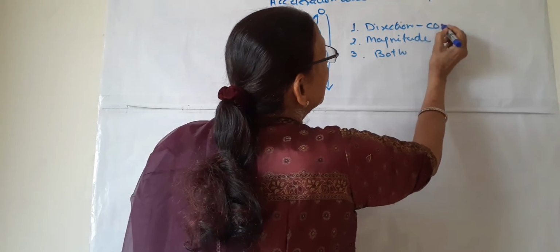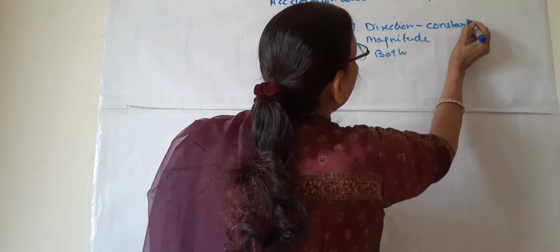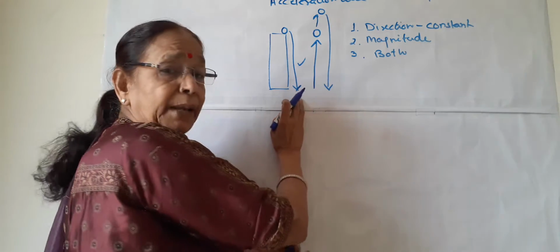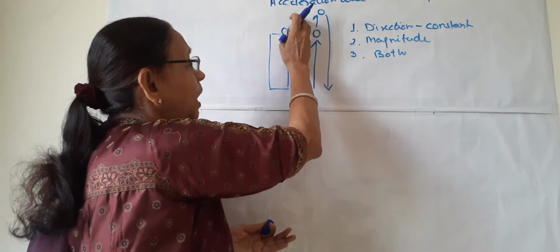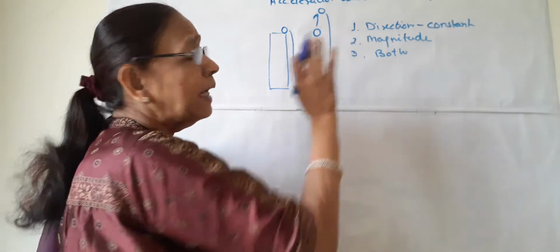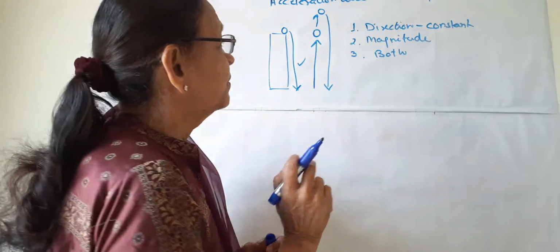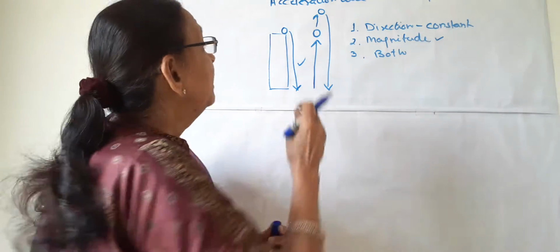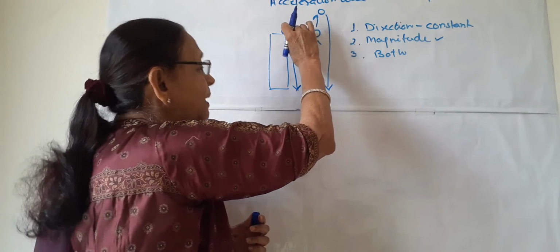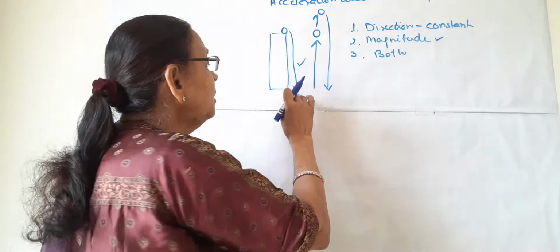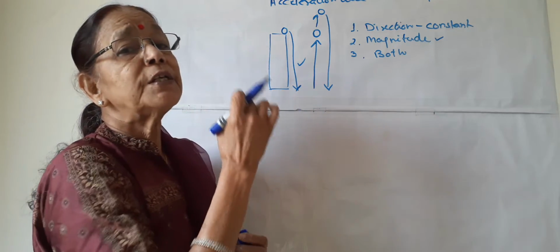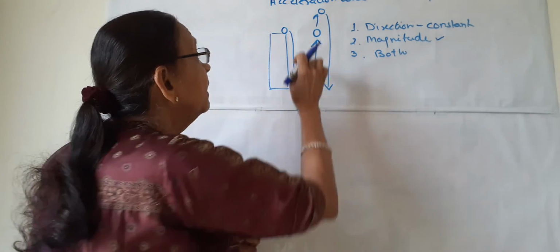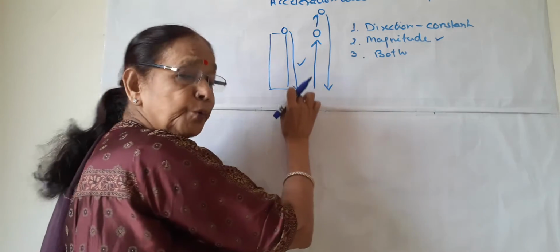Direction is not changing as the ball is coming to the earth in the same direction always, from up to the bottom. So direction is not changing, it is constant. Yes, the magnitude of velocity is changing. Initially, the velocity is less. As it comes down towards the earth, the velocity goes on changing. It goes on increasing if it is coming from up to down.